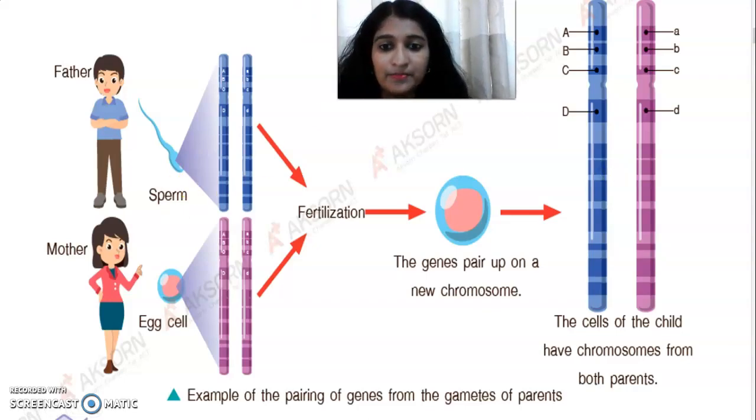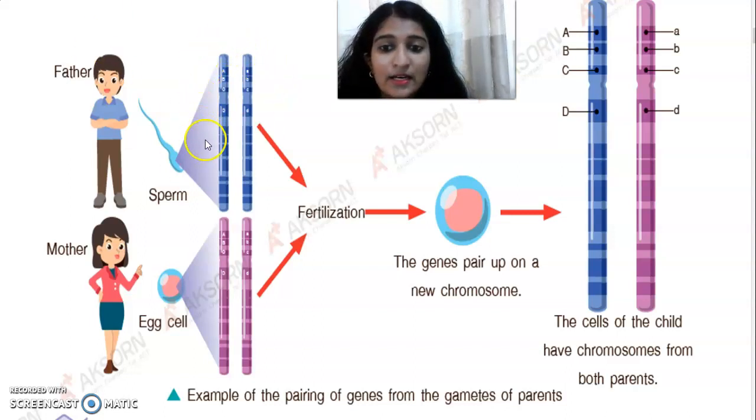You can see here this is the father and this is the mother. They are preparing to have a baby. They want a baby. So the father has sperm and the mother has an egg cell. When the father's sperm and the egg cell join or fuse, they become a baby.